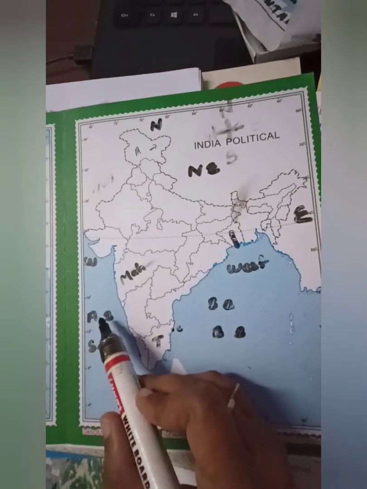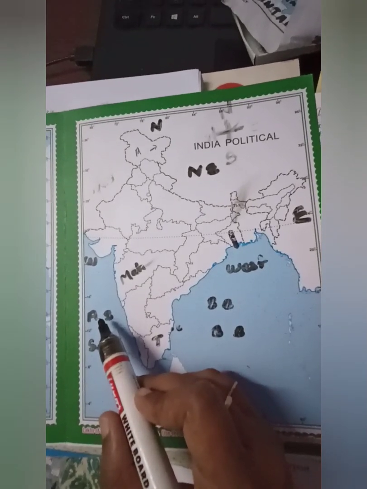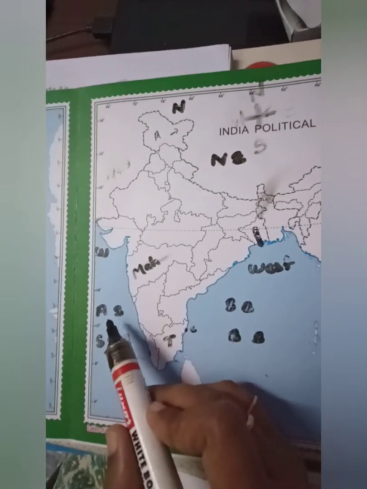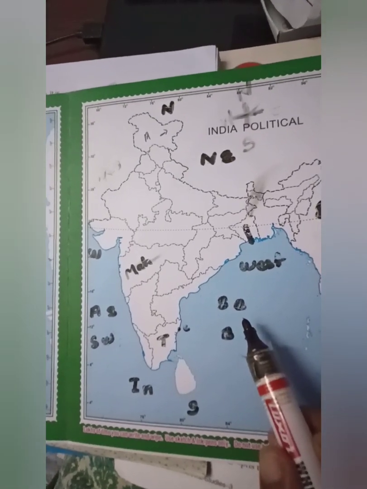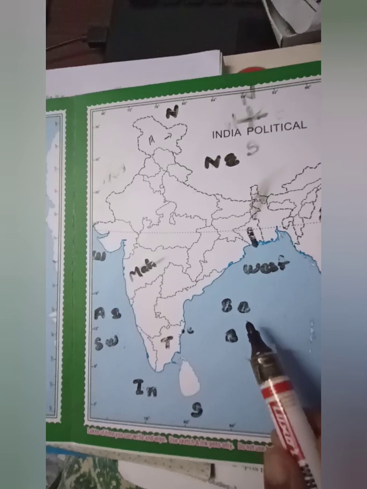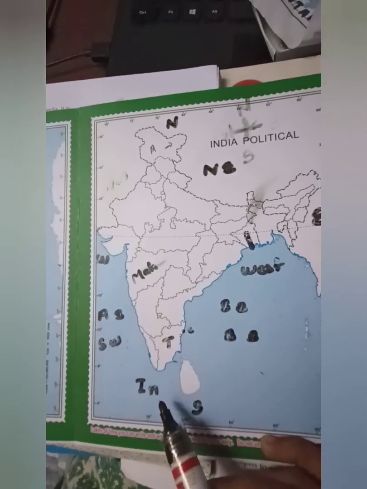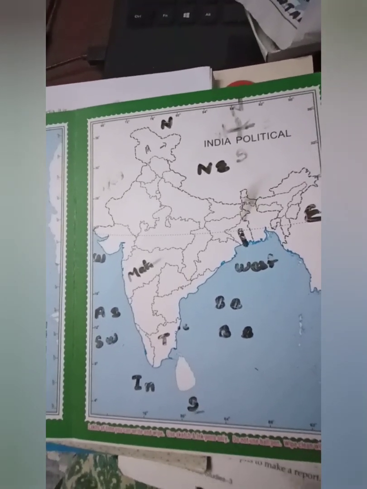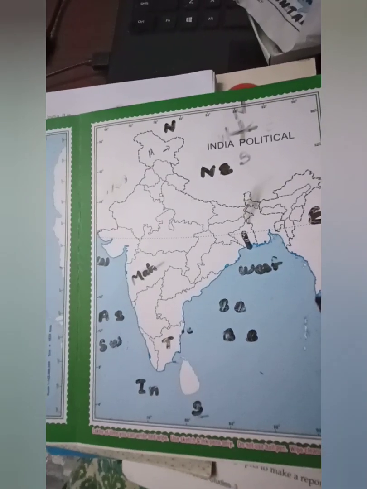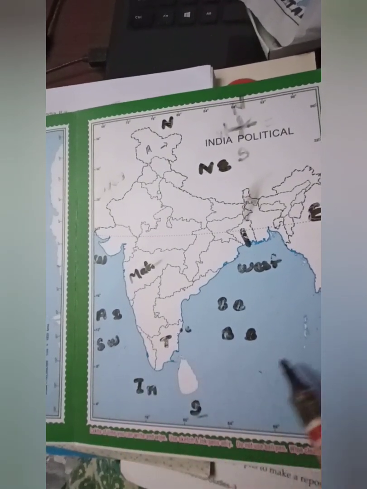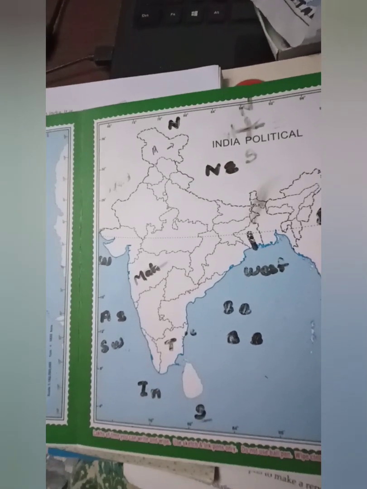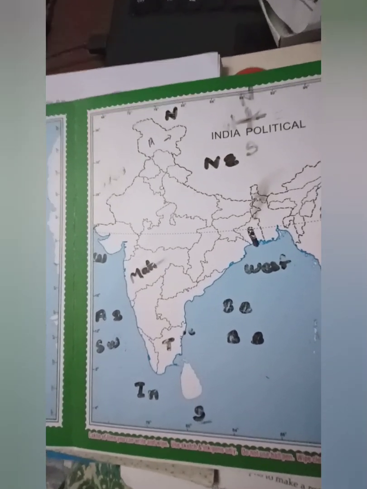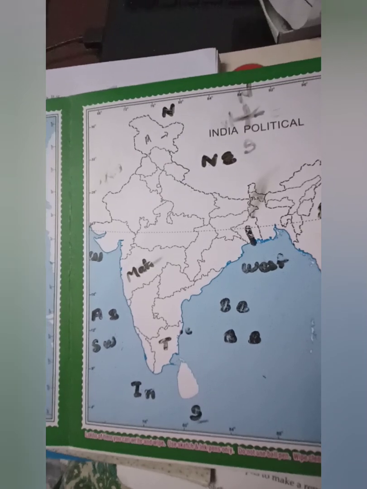So Arabian Sea in the west. Repeat it. Arabian Sea in the west, Bay of Bengal in the east and Indian Ocean in the south. So that's why it is a peninsula. It is called a peninsula because it is surrounded by water on all 3 sides. Okay, this is the second thing. I hope you are all clear.